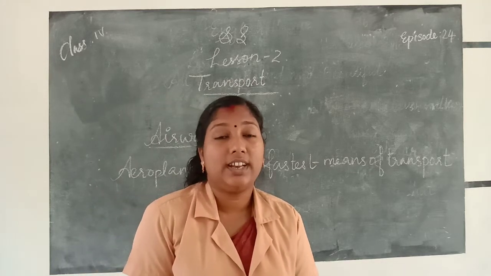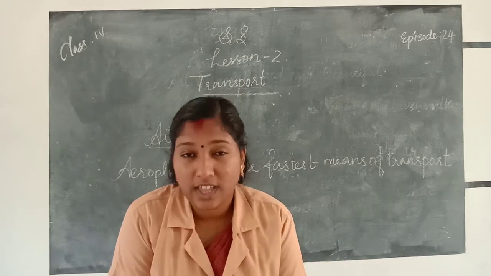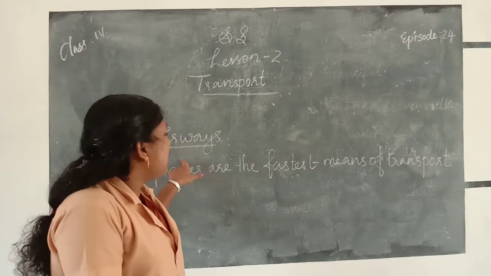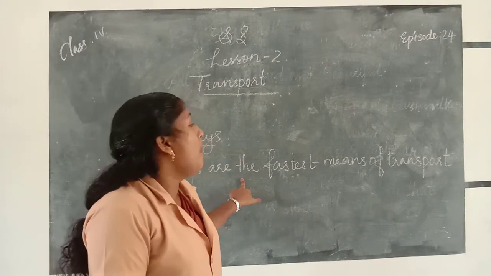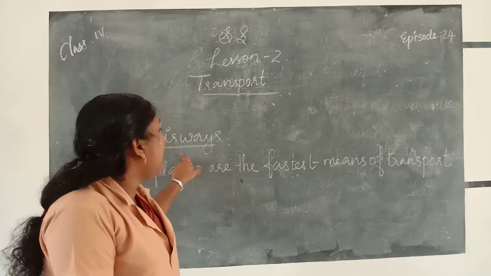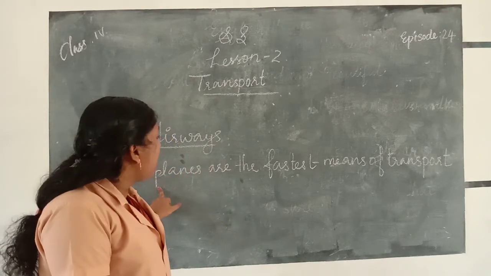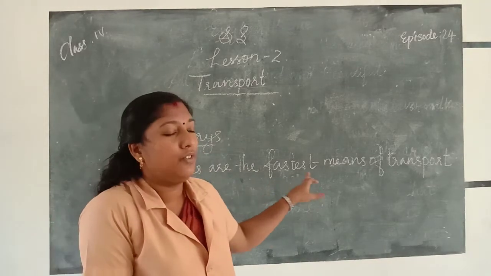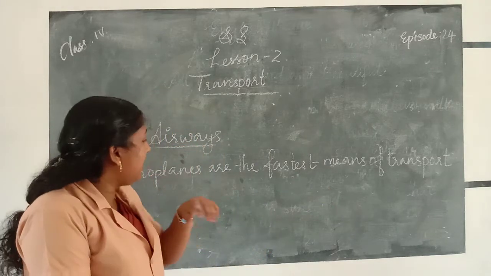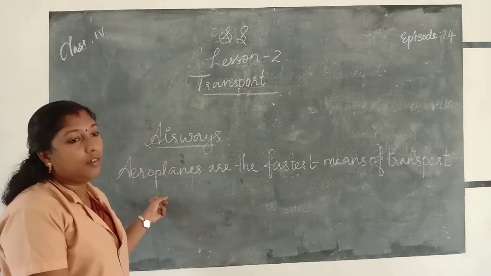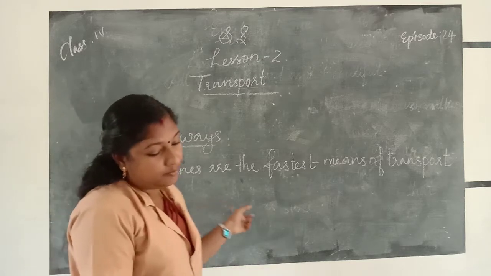Aeroplanes are the important means of transport in which way? Yes, airways. And also aeroplanes are the fastest means of transport.